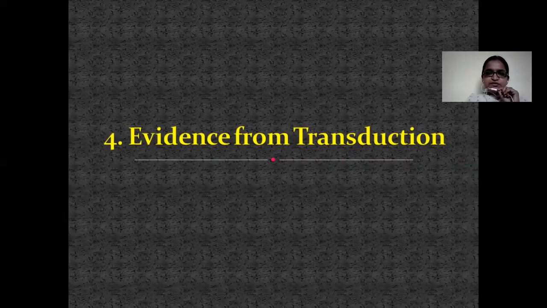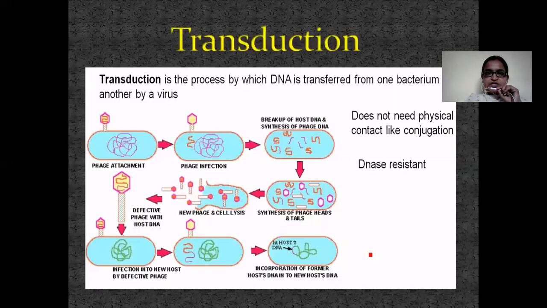Next experiment is evidence from transduction. Just now what we have discussed is nothing but transduction. Transduction is the transfer of genetic material from one bacterium to another bacterium through a phage. Here we do not need physical contact like conjugation.